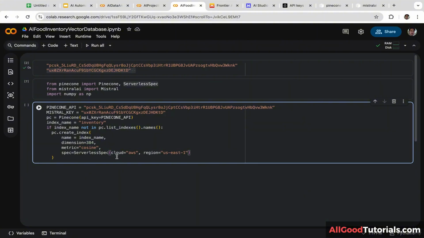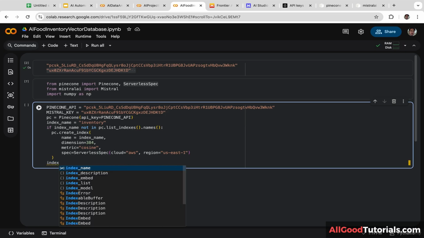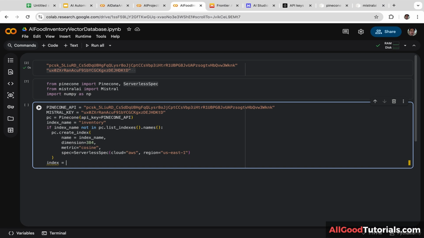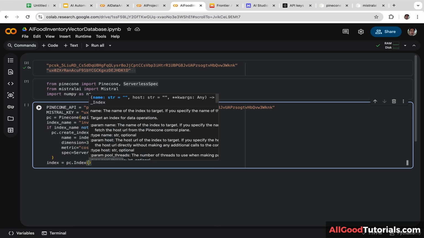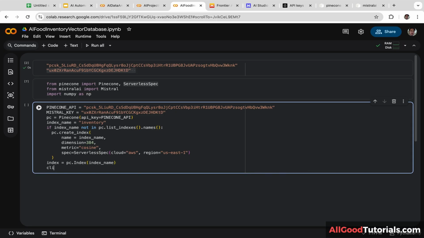Okay, let's continue. Next, we are going to connect to the existing or newly created Pinecone index. So let's create a new variable. I'm going to name it index, pc.Index. Let's copy and paste index_name and put it inside the parentheses. Then after that, we are going to initialize the Mistral client for chat completions. So let's create a new variable. I'm going to name it client.